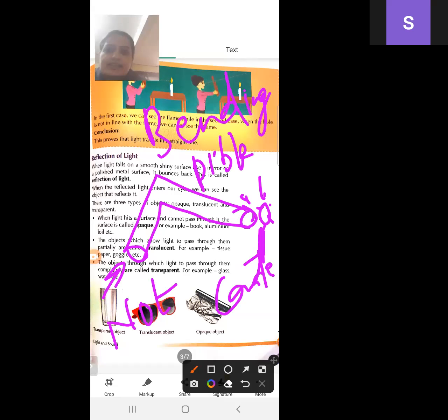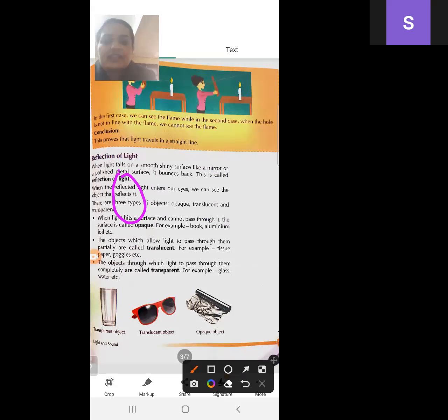So again I am repeating. Suppose we are taking a pipe, and this is our candle. When we see the candle through this pipe, is the candle visible? Yes.